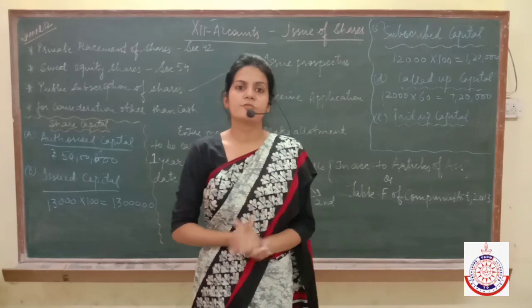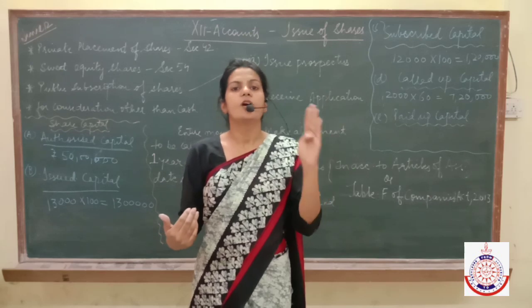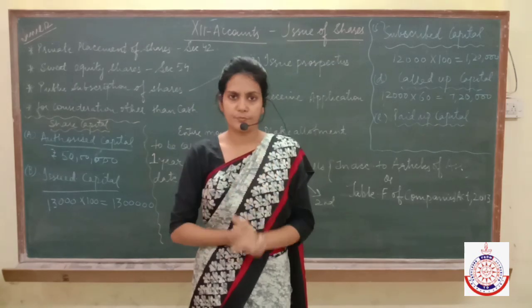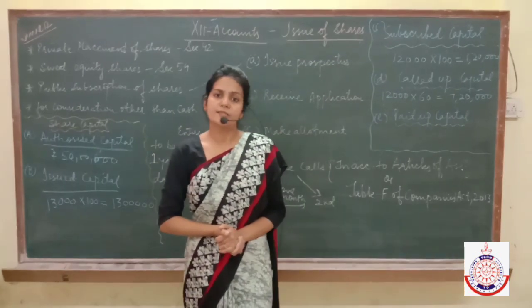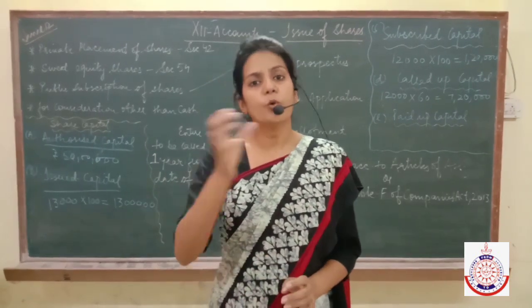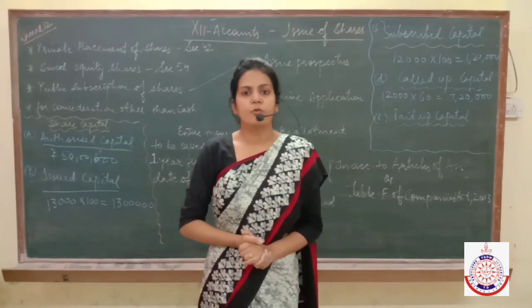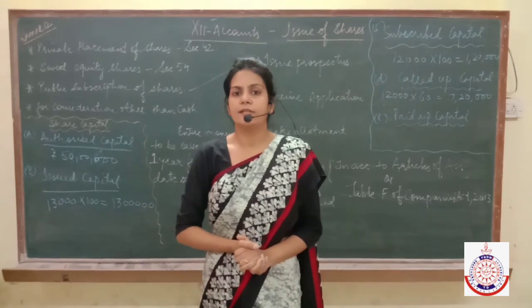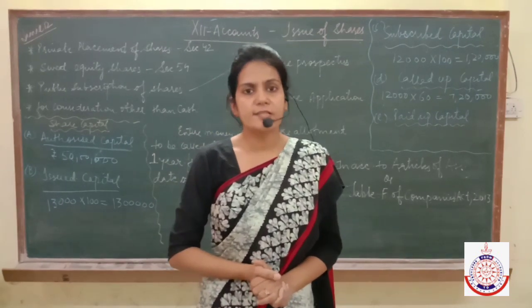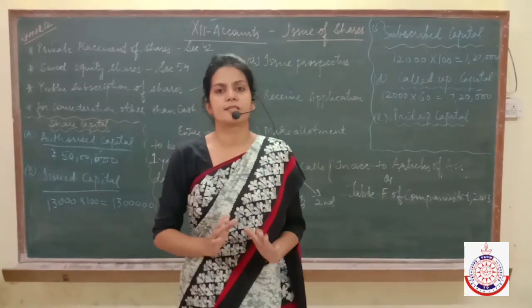If the value of the share is rupees 100 and you sell it at 100, it means the par value or the face value of the share is equal to its market value. It means shares are issued at par. But if the face value of the share is rupees 100 and the market value is 150, it means you are selling the shares at more than their face value. The company is able to do so when its reputation is very good in the market and when the demand for its shares is very high. In that case, the company gets an extra rupees 50, which is known as its securities premium. We are going to discuss each and everything in detail in this chapter.